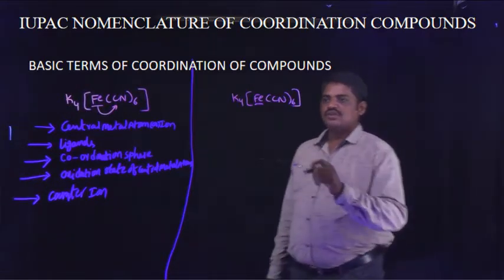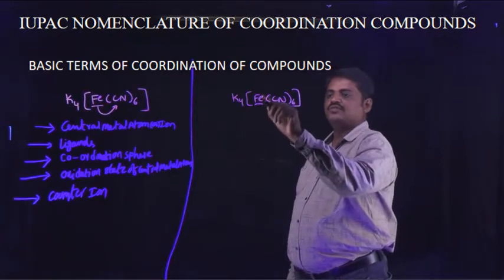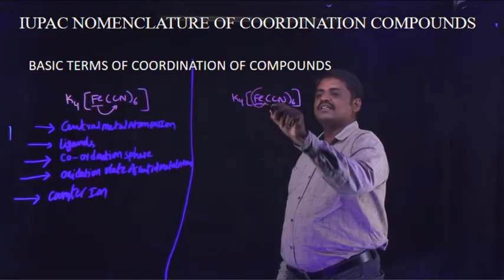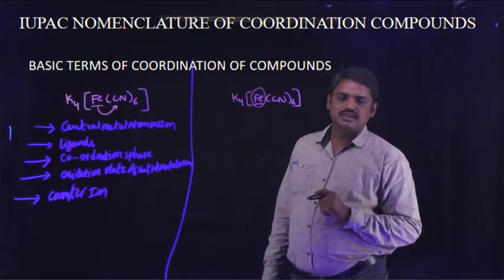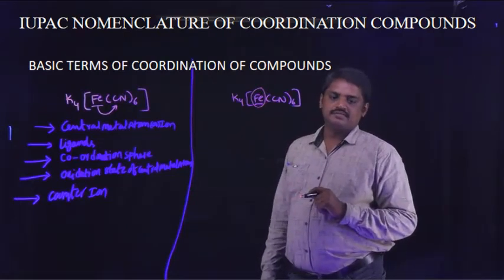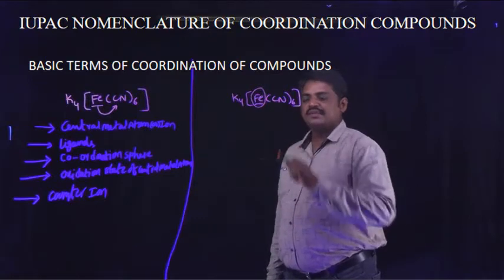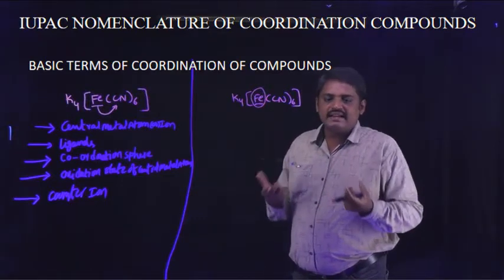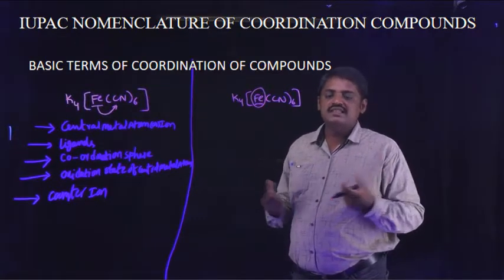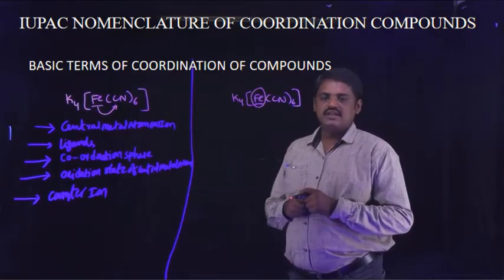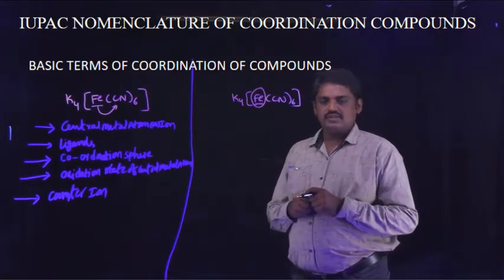So in this coordination compound, the central metal atom is iron. This central metal atom acts as a Lewis acid. Why? What is the reason?